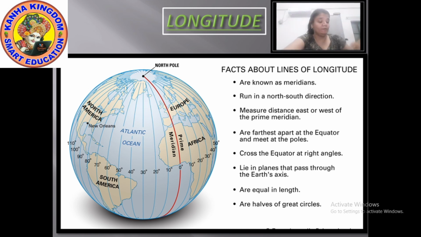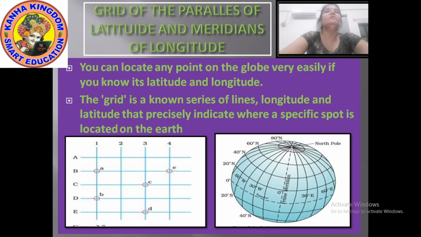Now, longitudes and latitudes pass from east to west and north to south, and while forming this they make a grid. Now what is that grid? A grid is a series of lines. What kind of series of lines? Have a look at the picture which I have given you.